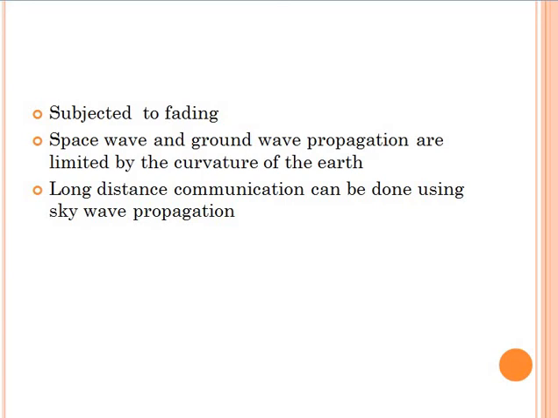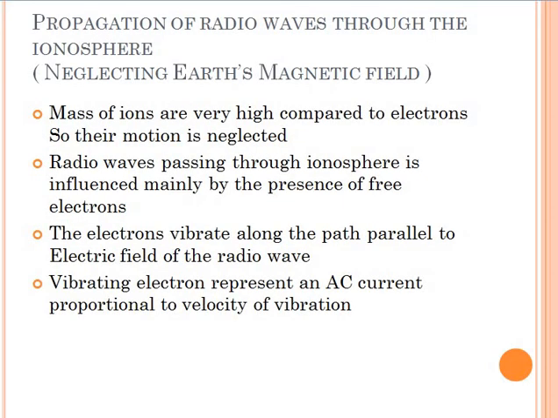So now we are moving on to propagation of radio waves through the ionosphere. We need to derive a relation to find out the refractive index of the ionosphere, so that we can know whether the wave is reflected back.